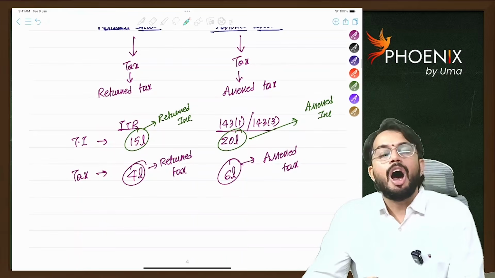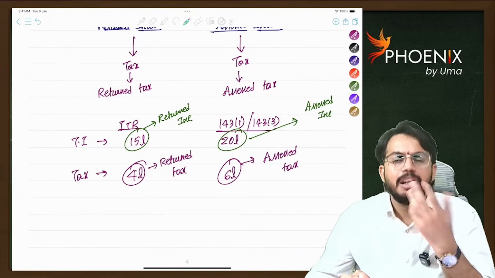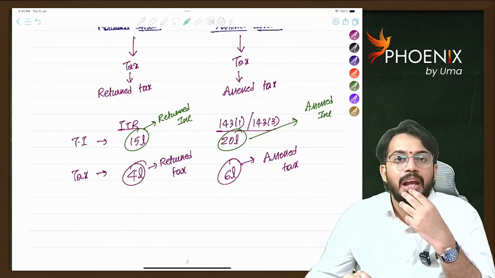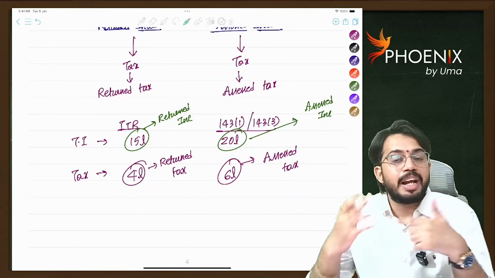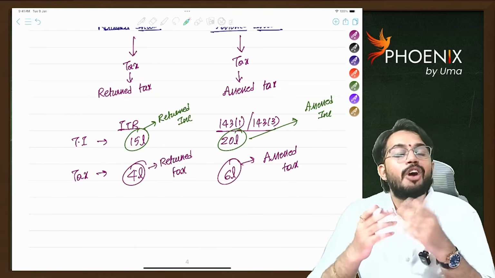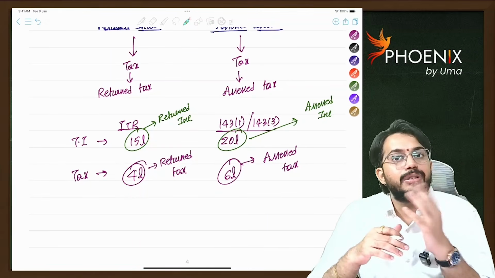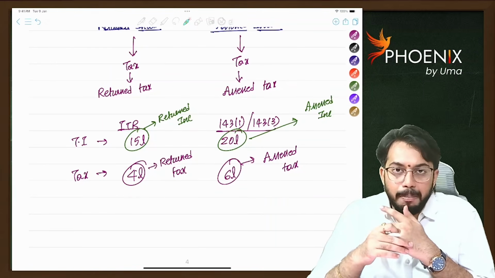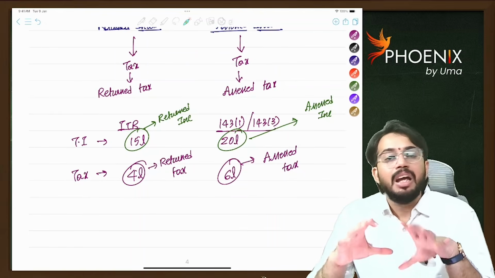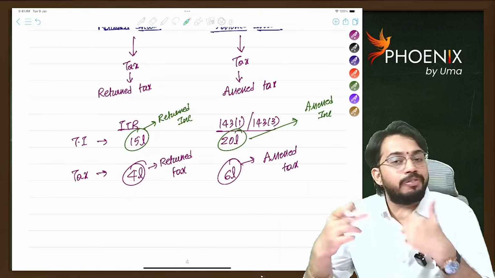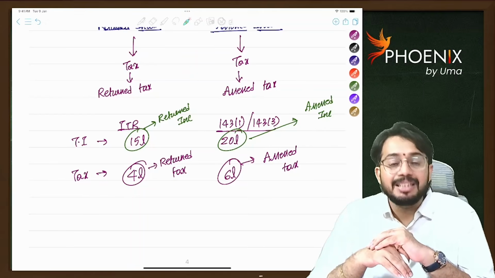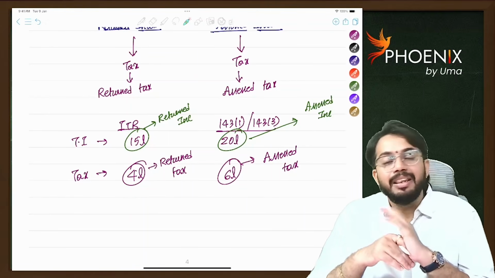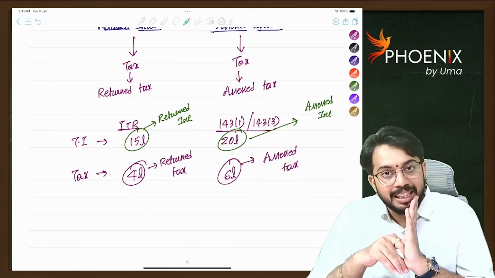Next. After I file my income tax return, we have discussed assessment procedures in the last lecture. You know, like intimation will be generated by the system, or the assessing officer will do scrutiny. He will do scrutiny assessment under 143(3), or income escaping assessment will be done. So whatever income is assessed by the assessing officer, that income we call assessed income. On assessed income, whatever tax liability is there, that tax liability we call assessed tax.